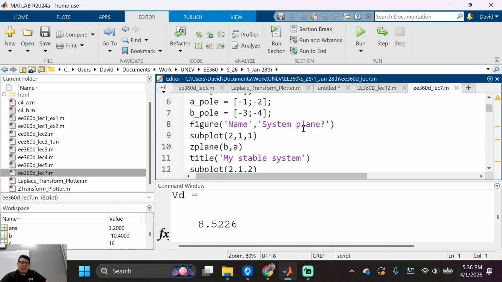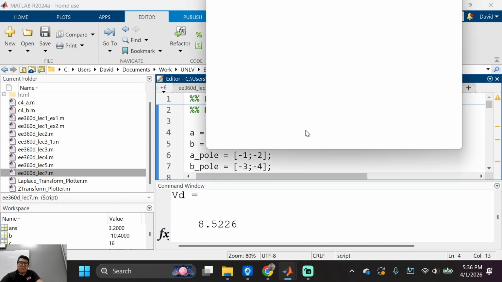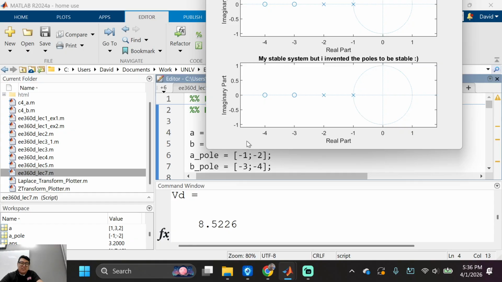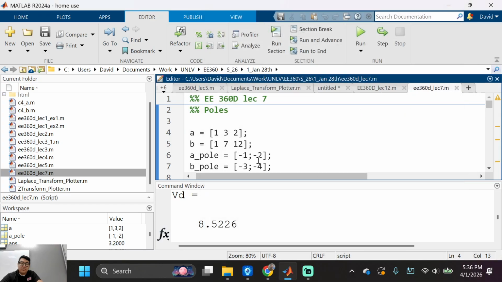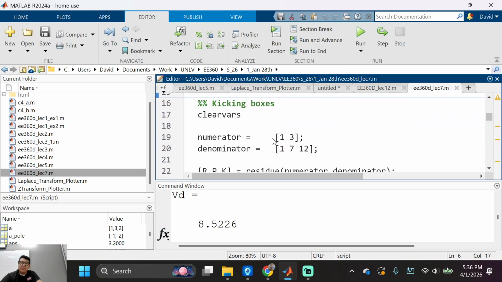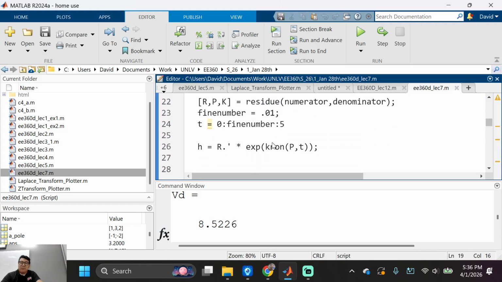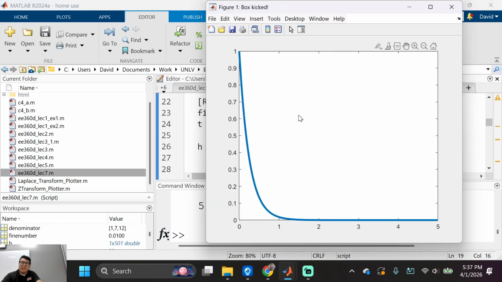Let's see. What did I run? Control Enter. You guys like Control Enter? It's your favorite button. Why does it look weird on my end? There we go. System planes, right? Not that bad. I designed the poles to be stable. Remember all that stuff? We made poles, right? Cool. Kicking boxes, right? We were kicking stuff and just watching things go. Why is it generating like that? See? Cool. Not that bad.